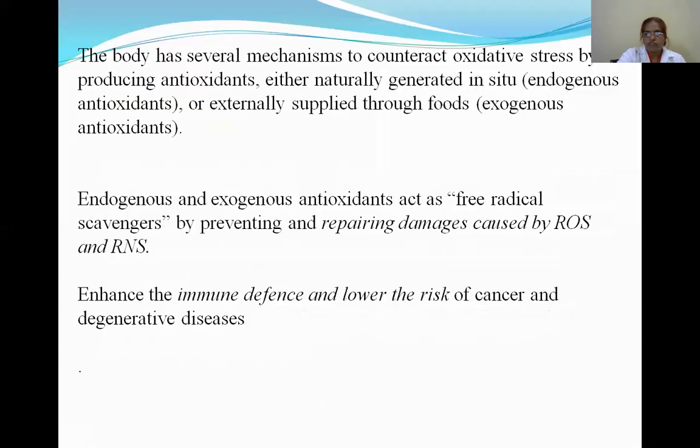The body has several mechanisms to counteract oxidative stress by producing antioxidants, either in situ or exogenous. So that is the endogenous and exogenous antioxidant property. Endogenous and exogenous antioxidants act as free radical scavengers by preventing and repairing the damage caused by ROS and RNS. ROS means reactive oxygen species and RNS means reactive nitrogen species.